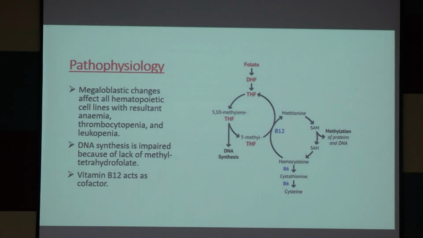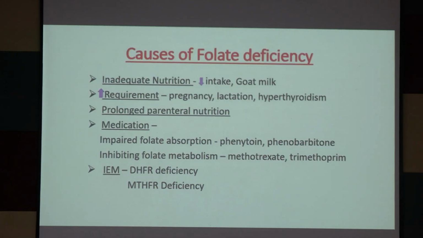And another enzyme, methylene tetrahydrofolate reductase, converts 5,10 methylene tetrahydrofolate to 5-methyl tetrahydrofolate. So, if this enzyme is abnormal or deficient, DNA synthesis will be impaired. So, two inborn errors of metabolism: dihydrofolate reductase deficiency and methylene tetrahydrofolate reductase deficiency.